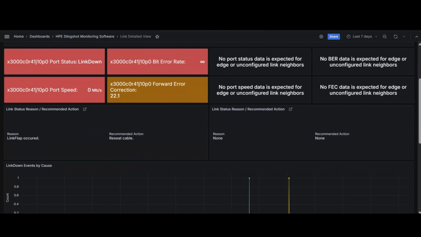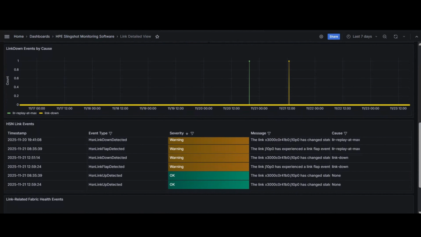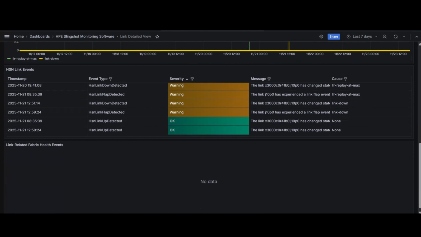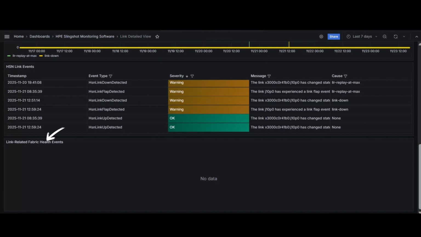At the bottom of the view is a HSN link events table summarizing link errors, including event type, severity, timestamp, cause, and recommended actions, helping the admin quickly locate and address issues. Another table, link-related fabric health events, lists alerts with their category, severity, cause, and suggested fixes. For this link, there were no link-related fabric health events that took place.